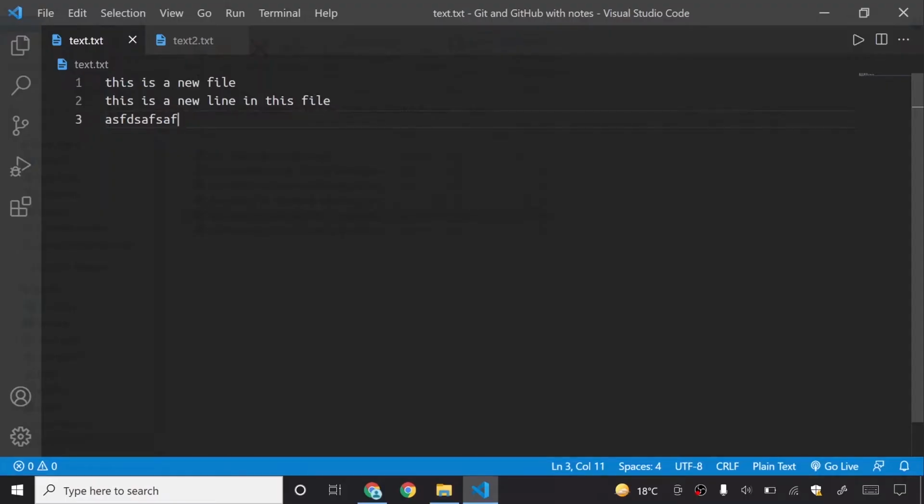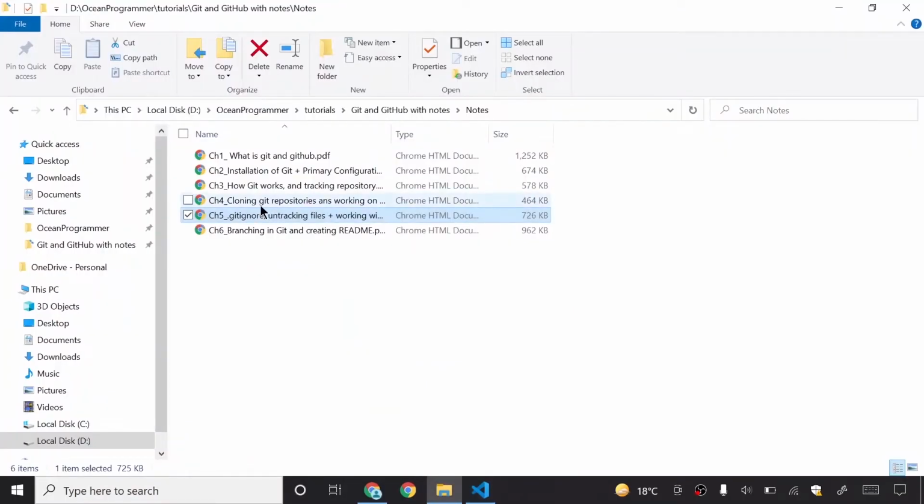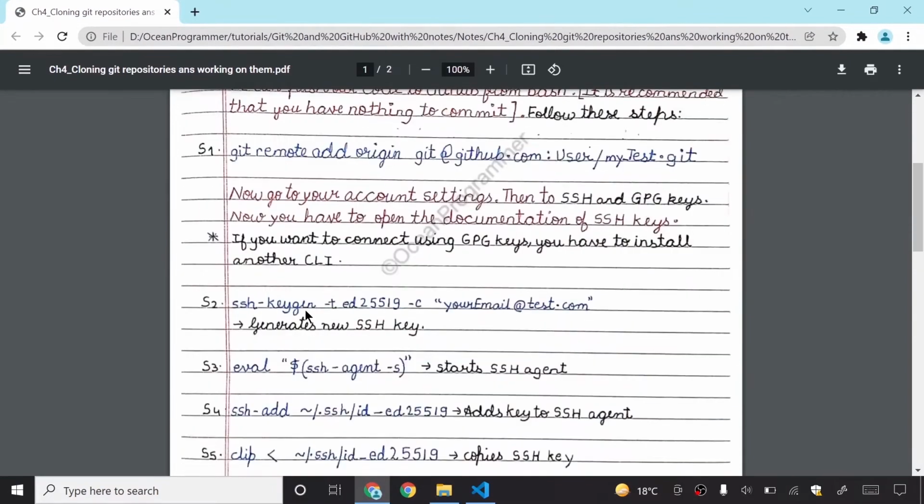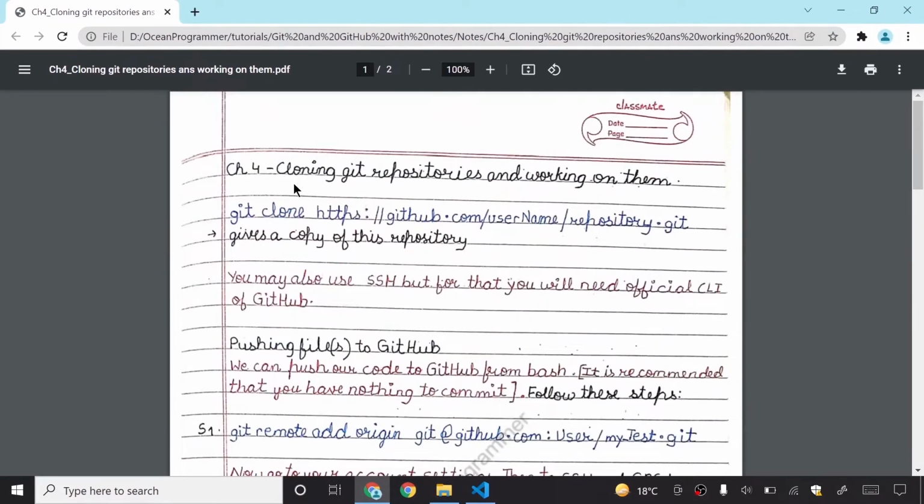Guys, it is the time of chapter 4. So now I have just dragged and dropped these notes of chapter 4 into my Google Chrome. You will get the notes in the description link. So you must download these notes. So chapter 4 is cloning Git repositories and working with them.